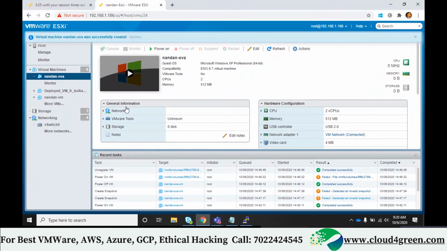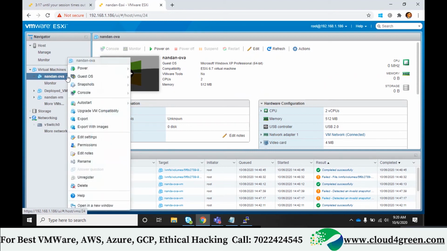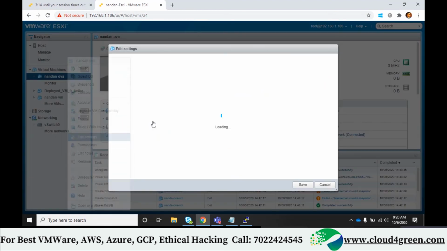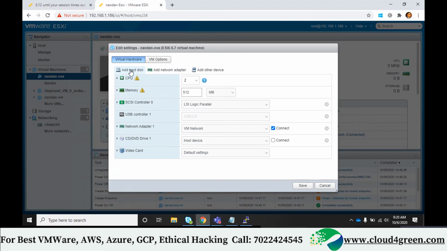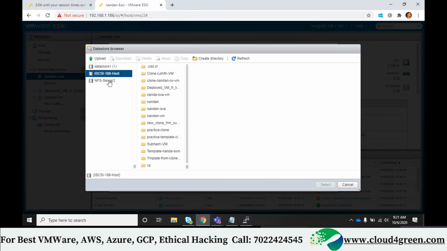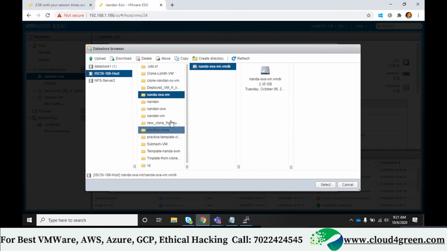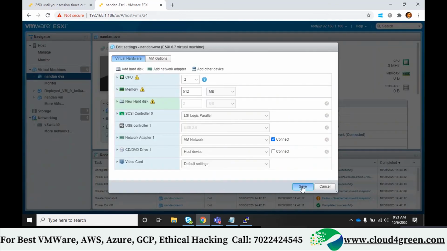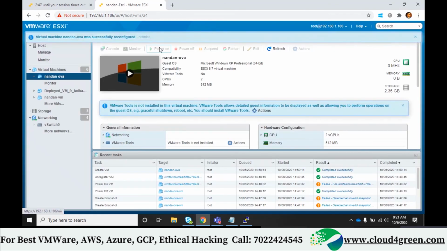Can you see this? Now what I'll do, I'll go and add this disk to this machine. How to add this disk? See now, right click, edit settings. Can you see add a hard disk? Okay, can you see an option called existing hard disk? I'll add an existing hard disk. Navigate here. I know the Nandan OVA VM. Yes, this is the one. This is the one which I just created. This was the one, it already existed. Okay, and save. Now I can power on this machine.